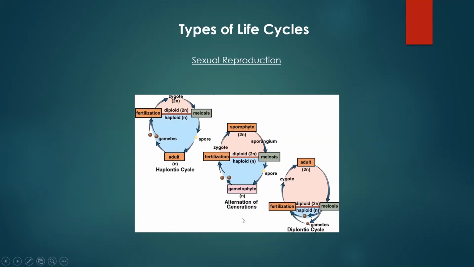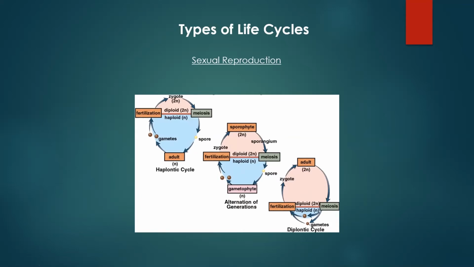So we call this alternation of generations because this gametophyte might be a certain plant that grows somewhere. It will release gametes that will fertilize to create a sporophyte, which is a different adult stage that will grow somewhere else, which will eventually undergo meiosis to create spores that will be released somewhere else again. All right, and so this is why we call it alternation of generations, because the first generation might be haploid, while the second generation is diploid, while the third generation is haploid, and back and forth throughout this life cycle.